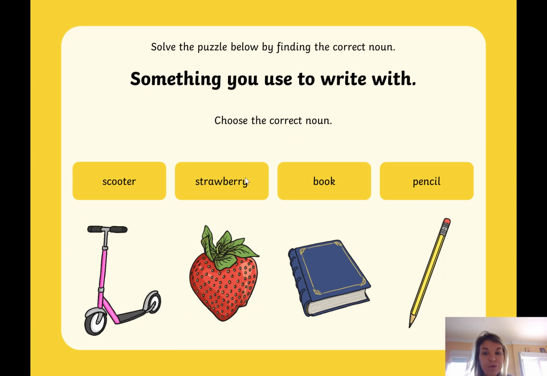Something you would use to write with. What would you use to write with? Scooter, strawberry, book, or pencil. And that's it for your PowerPoint.